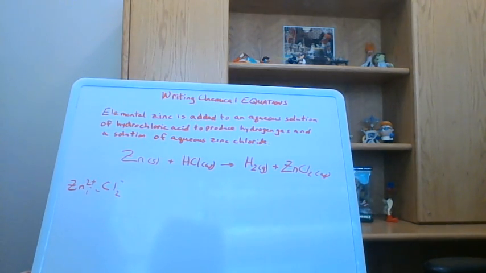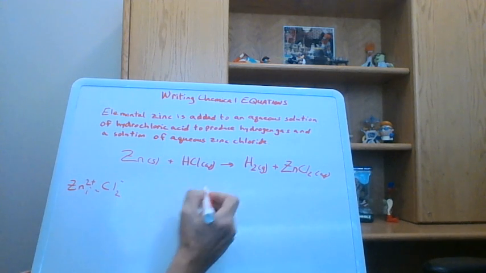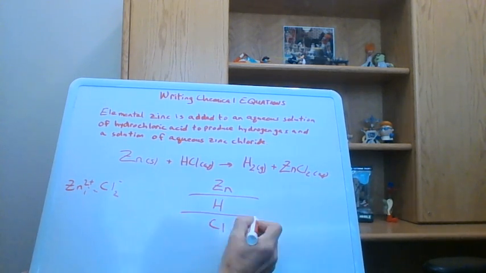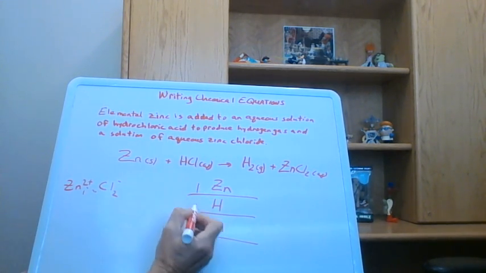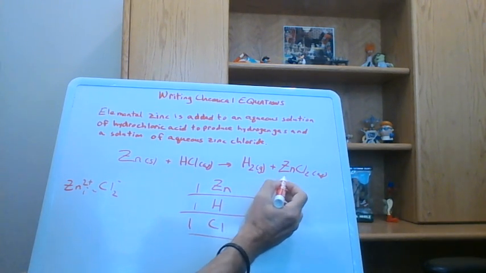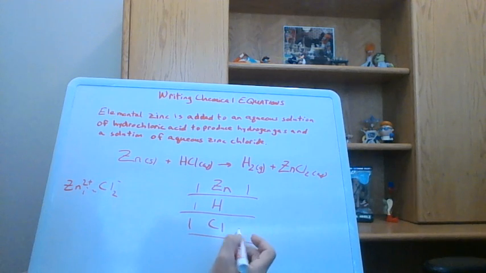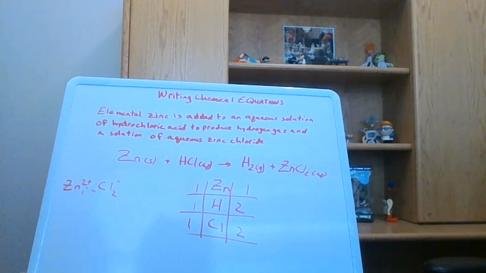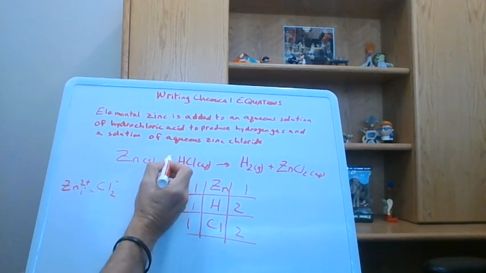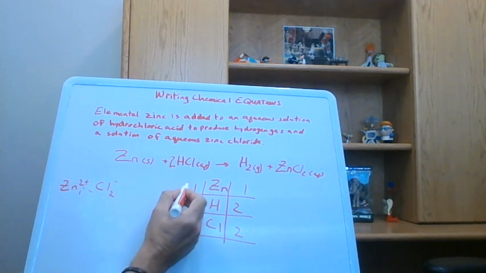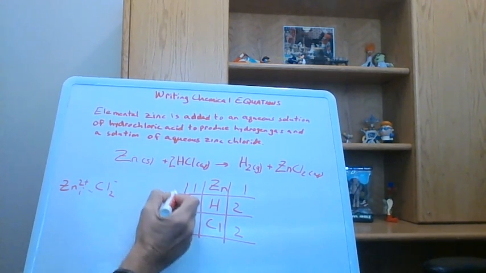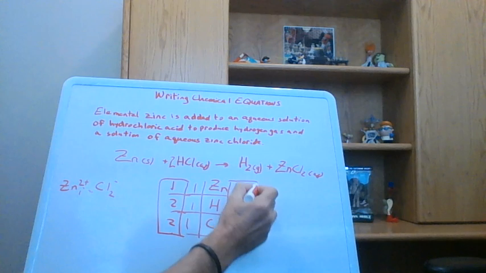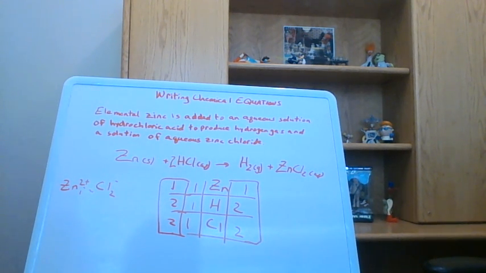Right, and if we look at our equation, we can see pretty quickly that we're not balanced. So we're trying to balance our zinc and our hydrogen and our chlorine. Here we have 1 zinc atom, 1 hydrogen, and 1 chlorine. On this side we have 1 zinc, 2 chlorine, and 2 hydrogen. So a bunch of odd numbers here and not over here. What we can do is put a 2 here. Our number of zinc stays the same on this side. We still have 1 zinc atom, but now we have 2 hydrogen atoms and 2 chlorine. So now we have a balanced equation that matches that description above.